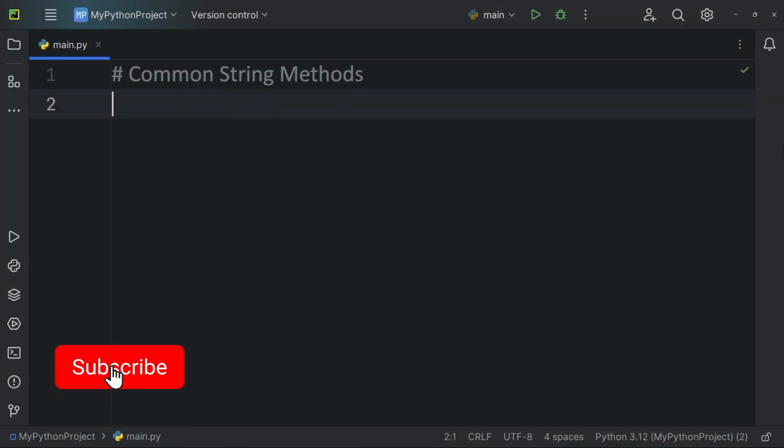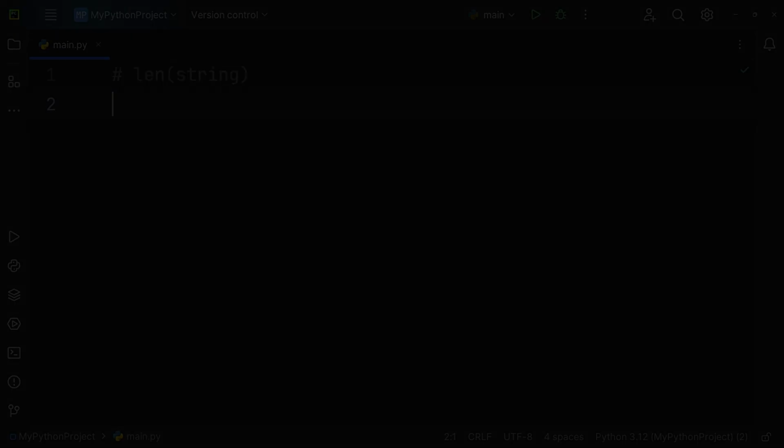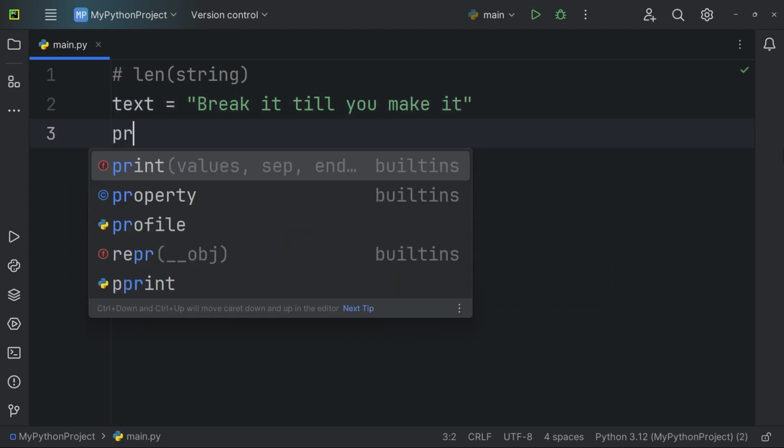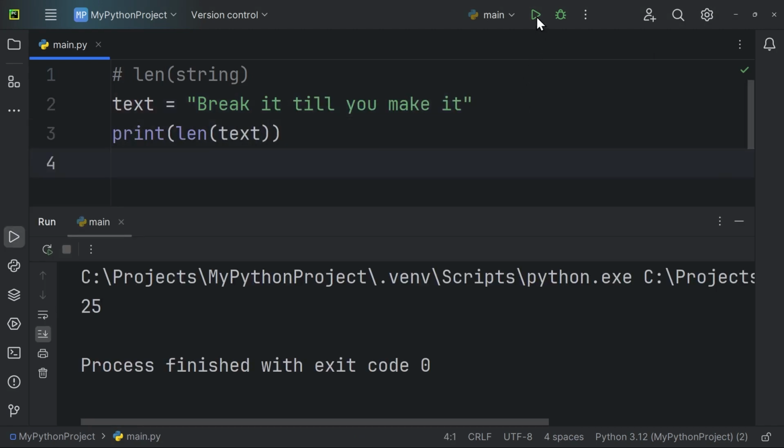Python provides a wide range of built-in string methods that make it easy to manipulate and work with strings. Here are some of the most commonly used string methods. The len function is a built-in Python function that returns the length of a string, which is the number of characters it contains. This function is a general-purpose function that can be used with many types of data, not just strings. This isn't a method we call directly on a string with a dot. It's a separate function that takes a string as an input and gives us a number as an output.